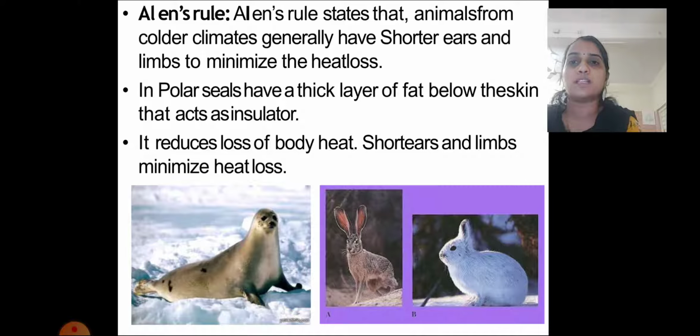Polar seals have a thick layer of fat below their skin. That fat layer below the skin acts as an insulator, keeping their body warm and protecting it in the cold climatic condition. It reduces loss of body heat. Short ears and limbs minimize the heat loss.